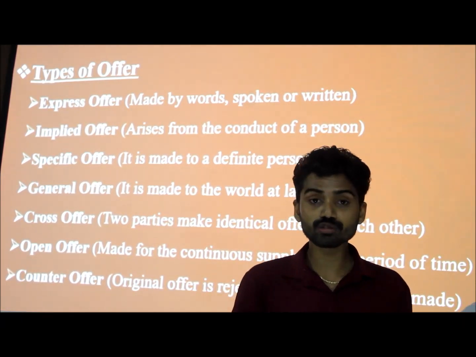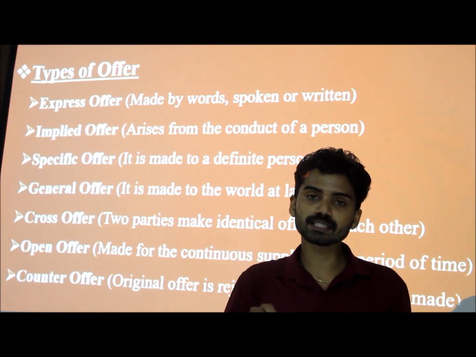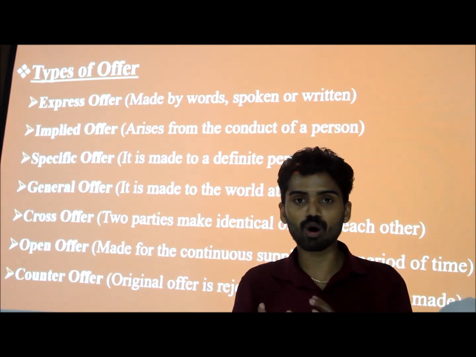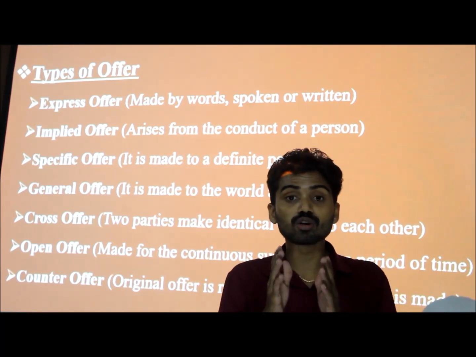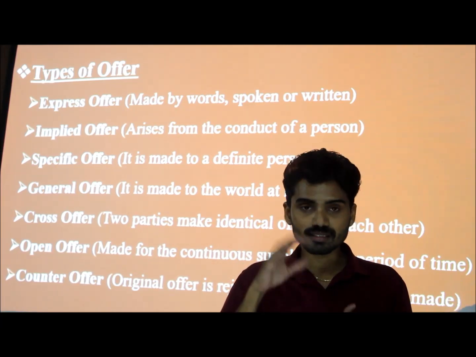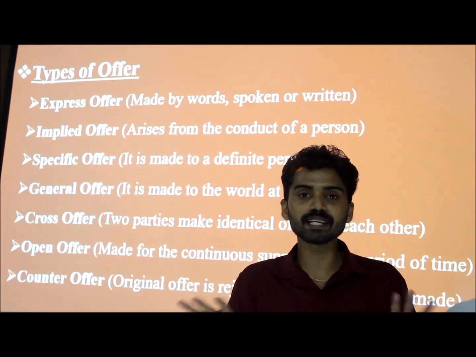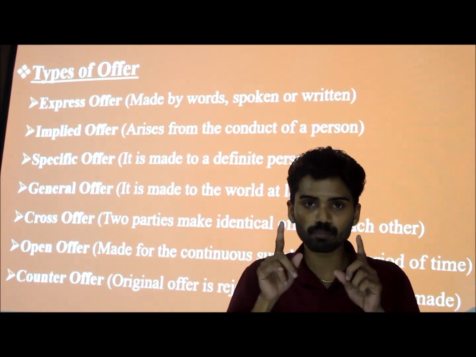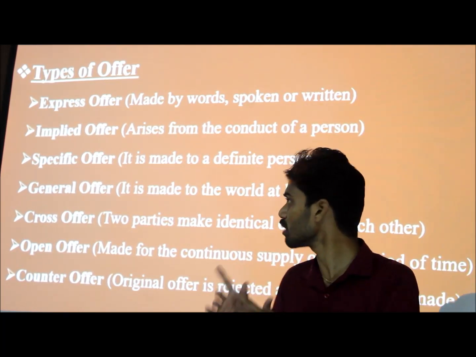And next one, cross offer. That means if two parties make identical offers at a particular point of time, or make that particular offer to each other at the same period of time, it can be called the cross offer. Suppose, for example, I am making an offer, and the same offer is made by the opposite party also. So it becomes identical offers. So if both the parties are making identical offers at a particular point of time or the same period of time, it can be called the cross offer.